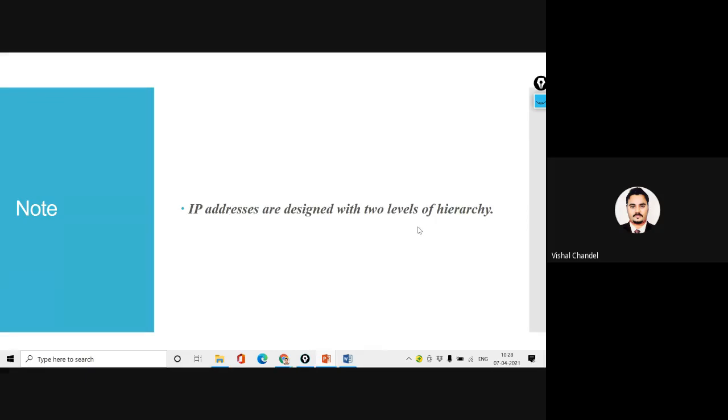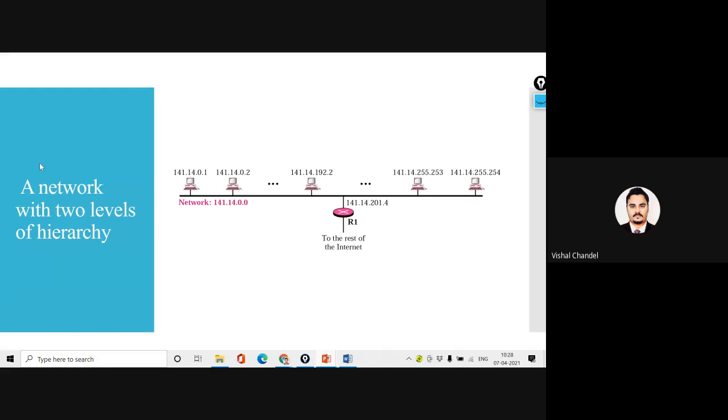I'm trying to explain what the two level hierarchy means. Consider a network with a range of addresses starting 141.14, and the network ID is this, and another network I have starts with the router R1, so the first level is here and the second level is here. So is this two level hierarchy clear to everyone?